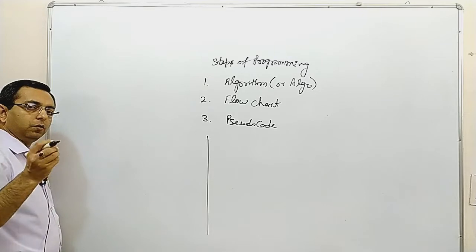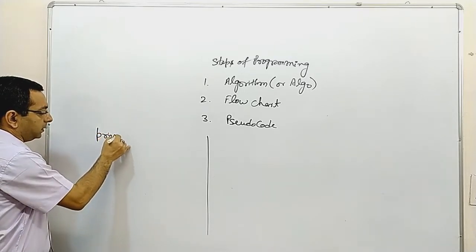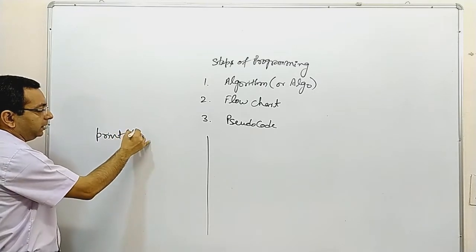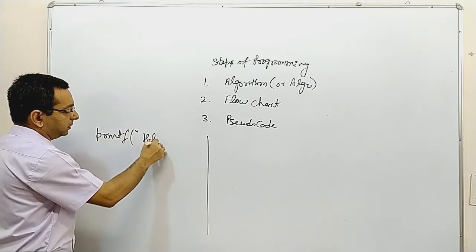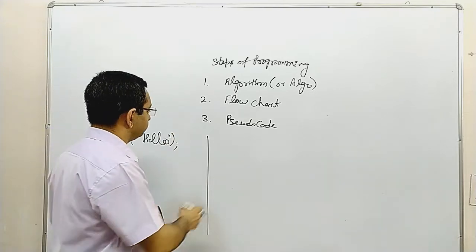Suppose I am writing code to print hello. Instead of a whole program, I am writing only a statement, so that this video will not be lengthy.